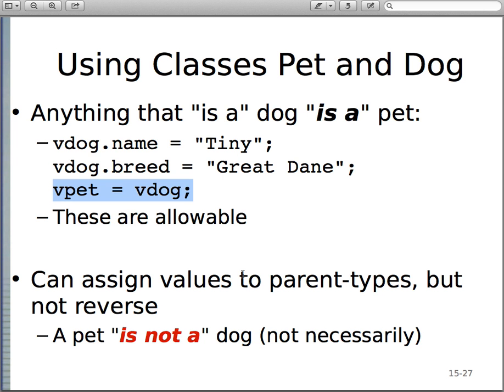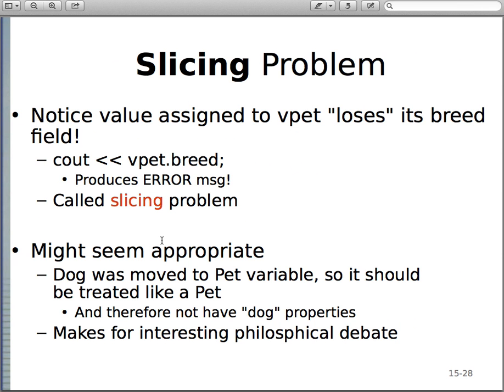Okay. So we can assign values to parent types, but not the reverse. Pet is a parent of dog, so you can assign dog to pet, but not the other way around. When you do this, you get what's called the slicing problem in C++, which does not happen in Java because C++ just works differently.